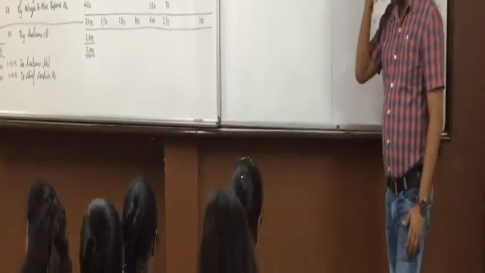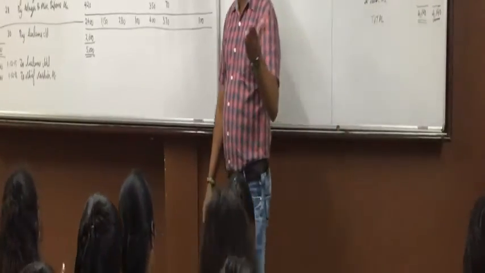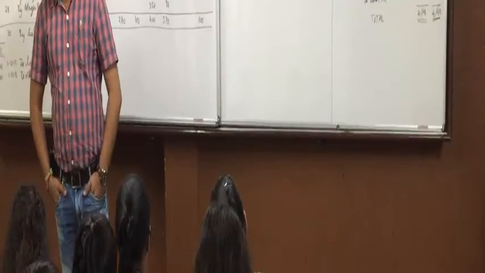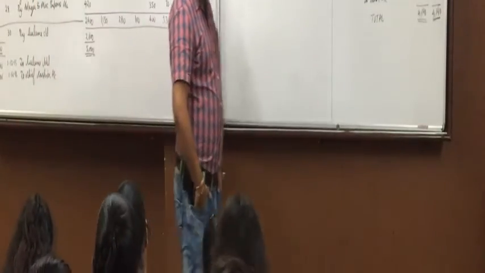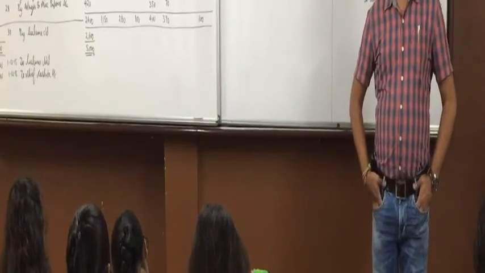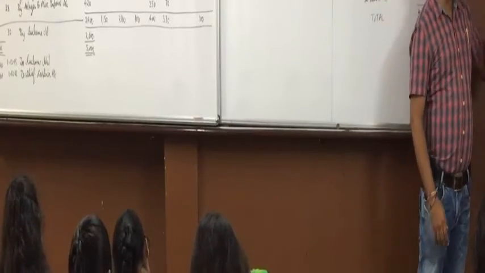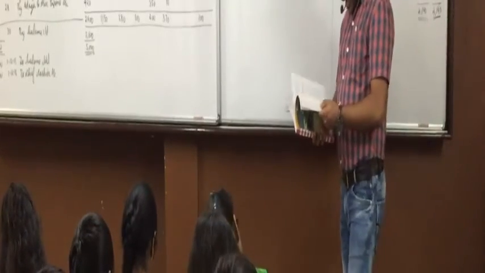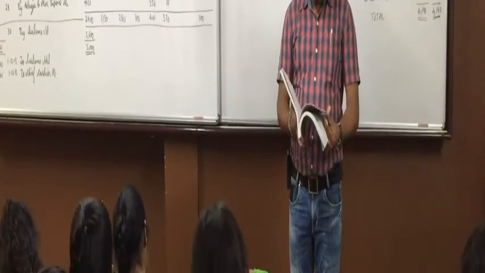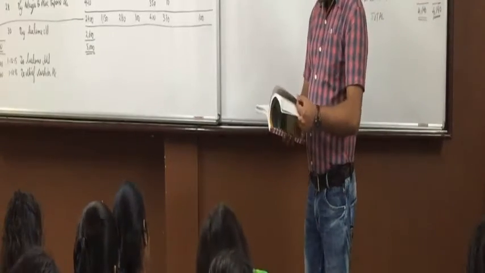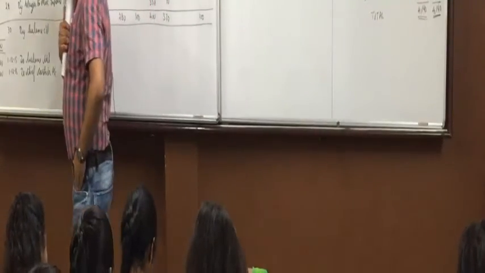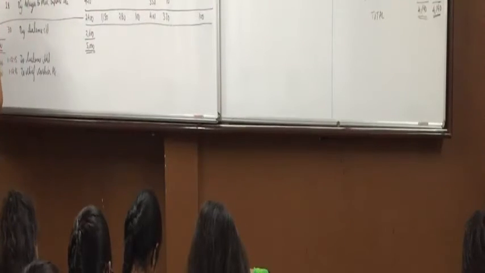Write down the note, last note, this one. I told you don't close the book, there is one more note remaining. If a check is received and endorsed, learn the word endorsed, E-N-D-O-R-S-E-D, on the same day, comma, then no entry in the books of accounts.